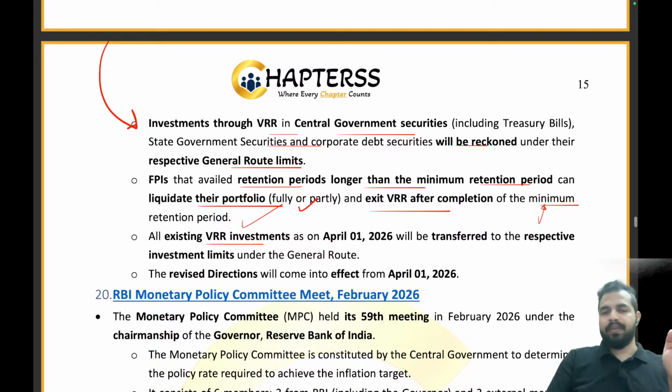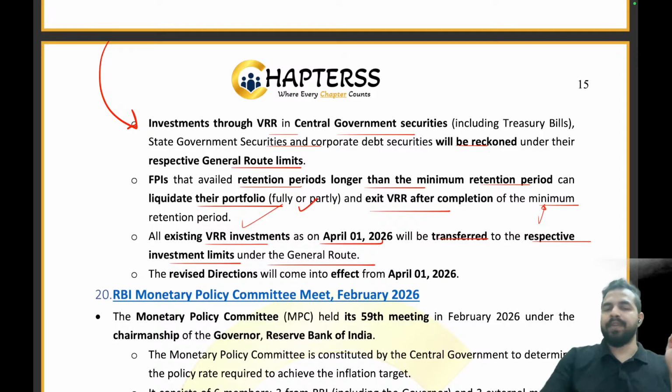All existing VRR investments as on April 1, 2026 will be transferred to the respective investment limits under the general route. Clear everyone? तो जो भी हमारे existing voluntary retention route investments हैं as on April 1, 2026 उनको हम ट्रांसफर करेंगे टू द रेस्पेक्टिव इन्वेस्टमेंट लिमिट्स अंडर द जनरल रूट. और जिनका टाइम पीरियड हो चुका है खत्म, दैट मींस द मिनिमम अमाउंट ऑफ टाइम व्हिच दे वर सपोज्ड टू स्टे, सो दे कैन बेसिकली exit. They are having the flexibility, right?